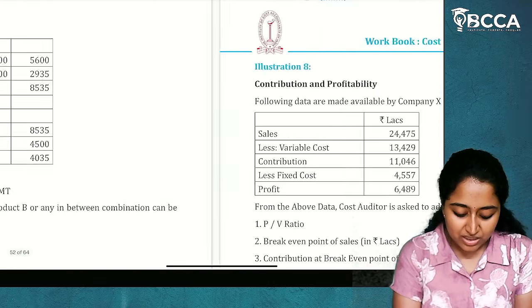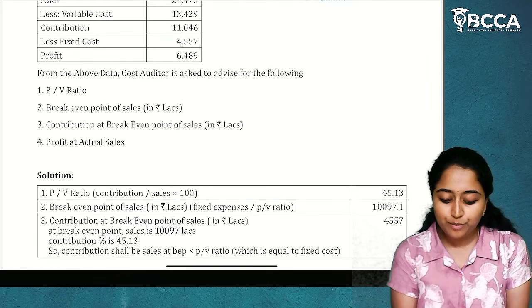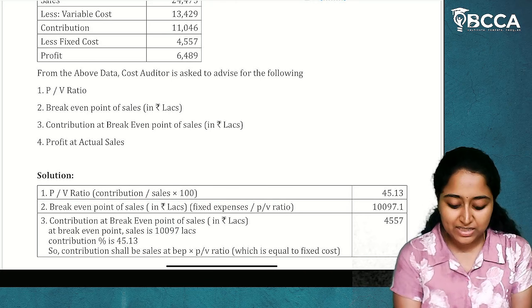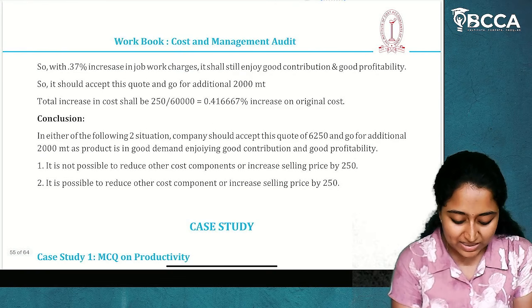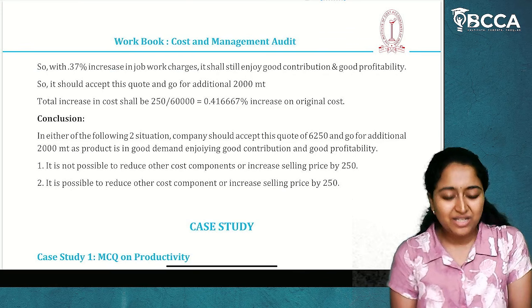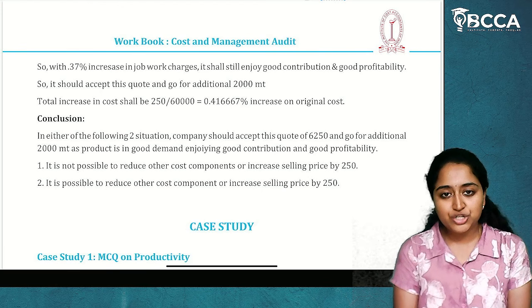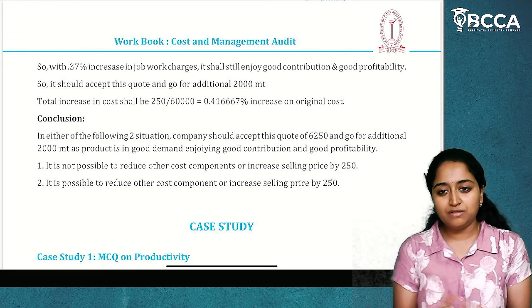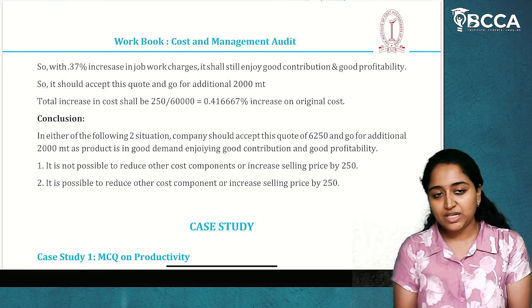Next, the other question is also related to, see here, PV ratio, break-even point, contribution, profit at actual sales. All these questions are given. So these are not that important for the examination. But if you want, you can see them once. But I will tell you there is no need. Just rely on these 4 questions as per the recent MQP. Only these might have a chance of being tested in the MCQs.